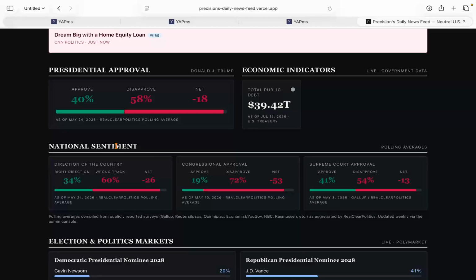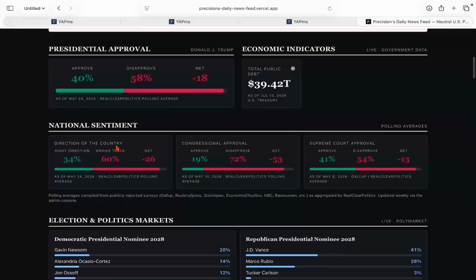Presidential approval rating: Donald Trump's approval rating is at 40%. He's disapproved of by 58%. It's at negative 18 points. So that has not changed since May 24th. Real Clear Politics polling average is what we're using. The total public debt is nearly 40 trillion. That's as of July 13, 2026, according to the U.S. Treasury. That's what we're using as our source right there.